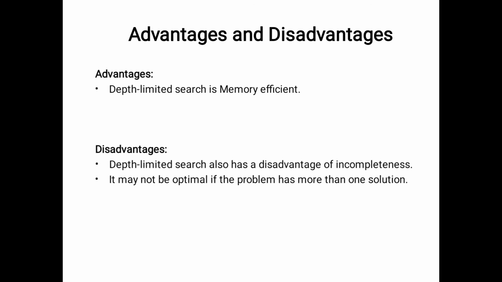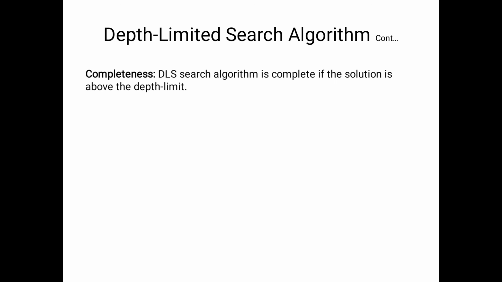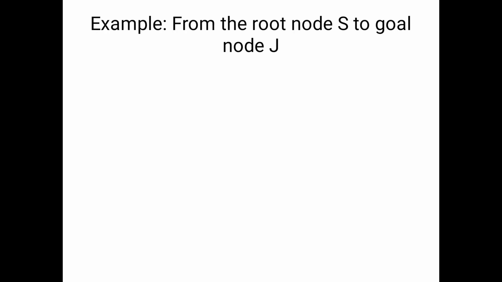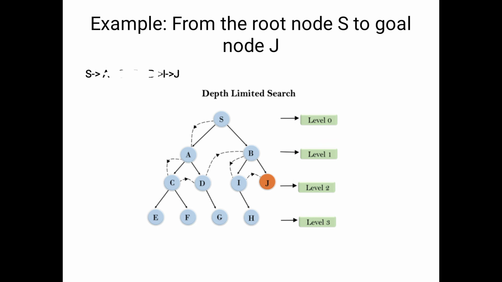Now we will discuss the performance measure of depth limited search. From that point of view we will consider the properties of a searching algorithm, that is completeness, time complexity, space complexity, and optimal solution. Completeness: in the previous example we found the solution. That's why we will say that the depth limited search is complete.